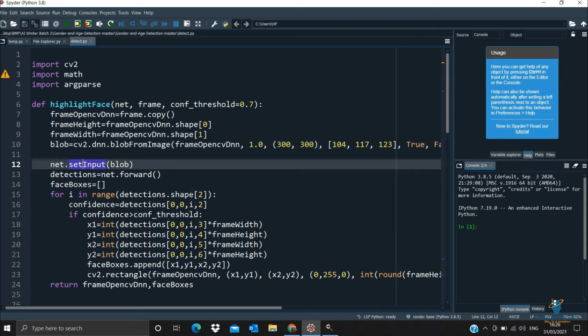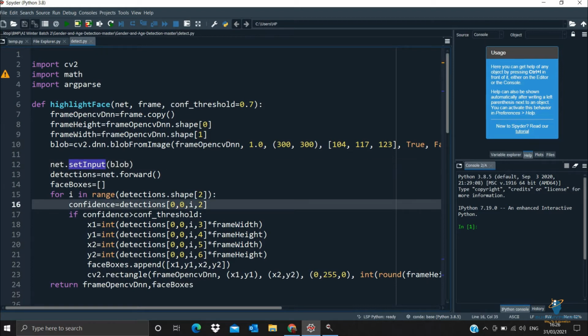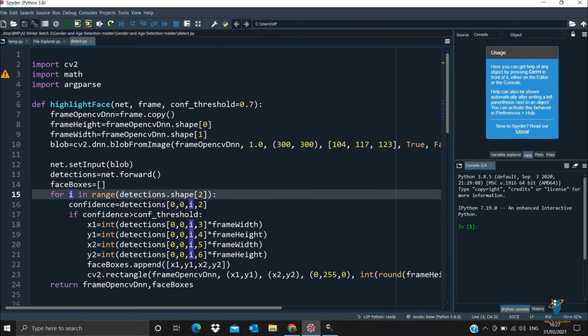The next part is confidence. Here we use the range for i in range detection dot shape, and then the two value, that is the shape part, height and width.